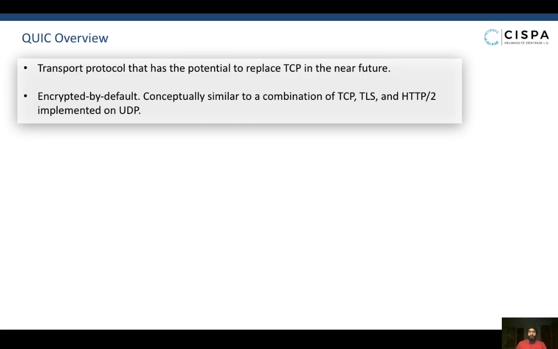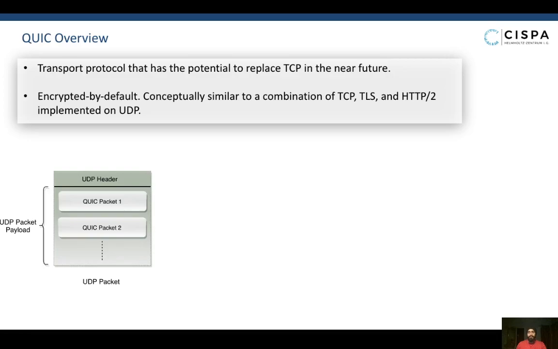QUIC is a transport protocol that has the potential to replace TCP in the near future. It is encrypted by default and is conceptually similar to a combination of TCP, TLS, and HTTP2 implemented on UDP. QUIC packets are carried in UDP packet payloads. A single UDP packet can include multiple QUIC packets.